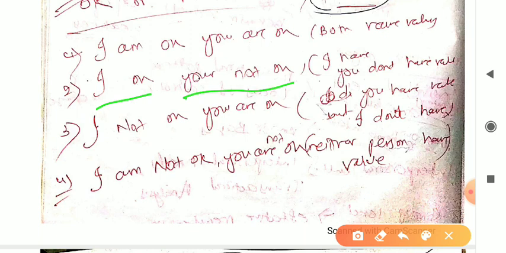Next one is I am okay, you are not okay. That means I have value, but you don't have value. See how simple the thing is. I have value, but you don't have value. This is I am okay, you are not okay, right?